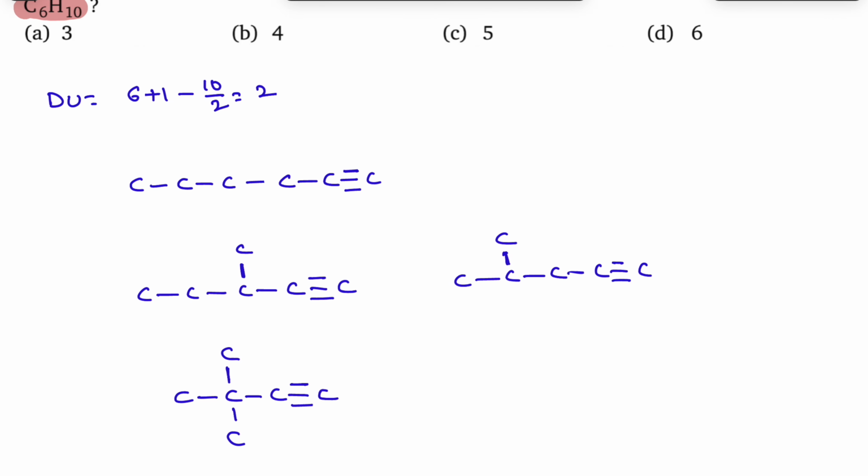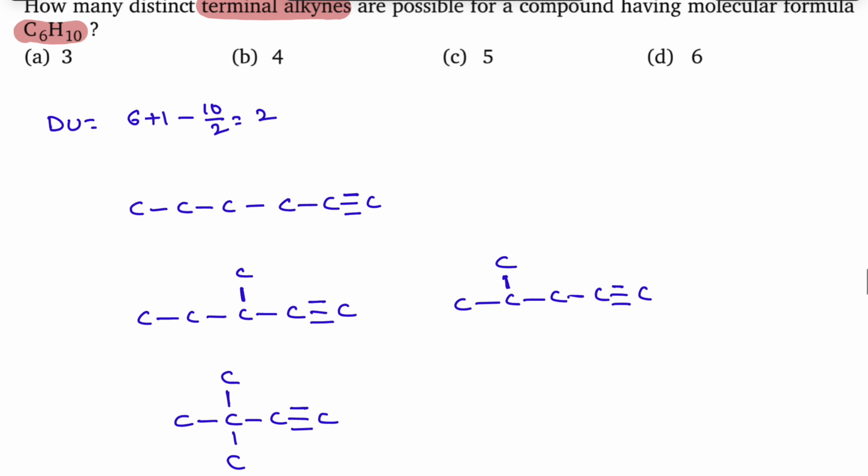So 4 carbon chain. And 3 carbon chain, if you are trying to write, definitely it is not possible, because you have to put some branches here only, but already tetravalency of carbon is satisfied, so 3 carbon chain is not possible. So here the answer, this is 1, 2, 3, 4. So the answer must be 4. Yes, the given answer is also B, so that is 4.